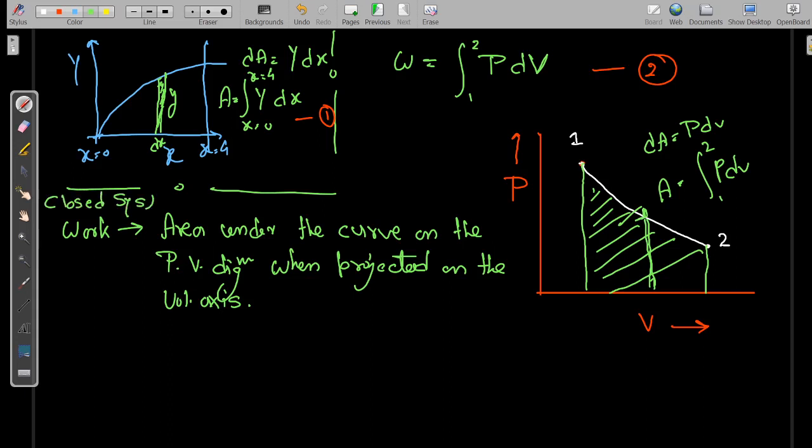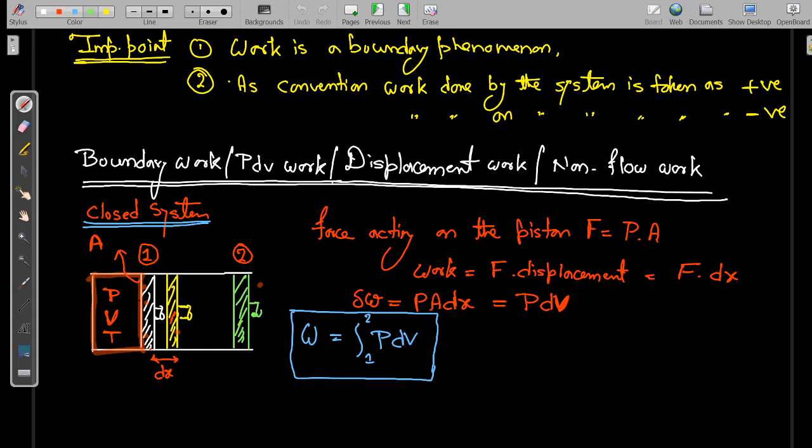Why? Because we have taken a piston cylinder assembly in the previous slide, in which work is being done by the system and there is no mass transfer taking place.